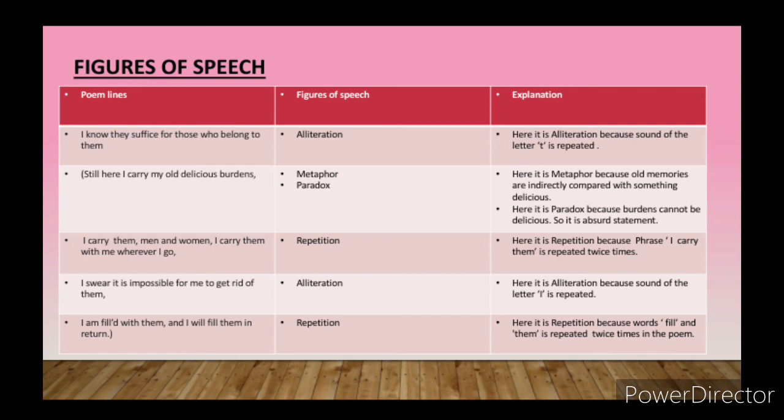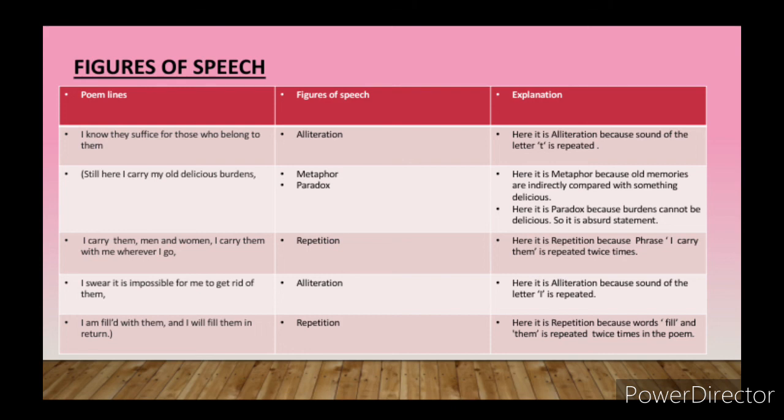Moving towards the next, which is paradox, which I had taught in a very proper way, that when you read the statement you will laugh. Delicious means food is delicious. Why is the poet saying delicious burden? How can a burden be delicious? It's a totally absurd statement. Absurd means meaningless, having no meaning. But once you go deeper into it, you will say yes, that's the reality.